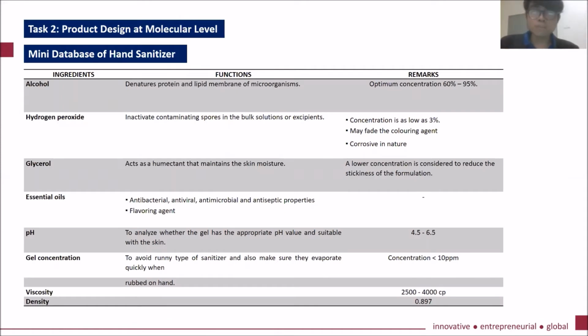For our design at the molecular level, first of all, we should find out the mini database of the hand sanitizer. Hand sanitizer consists of alcohol, hydrogen peroxide, glycerol, and essential oil. Alcohol is to denature the protein of the lipid membrane of the microorganism. Hydrogen peroxide is to inactivate contaminating spores. Glycerol functions as a moisturizer, and essential oil has antibacterial or antiseptic properties and provides flavoring.